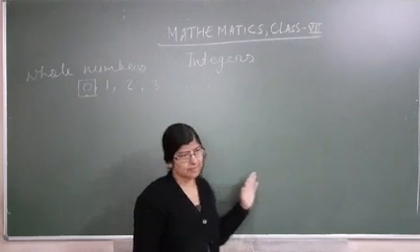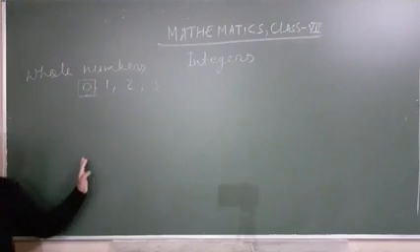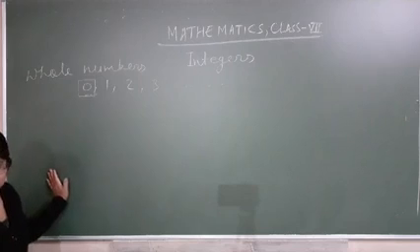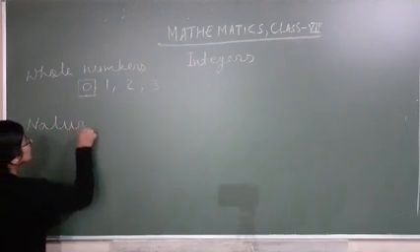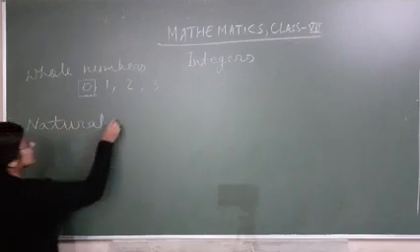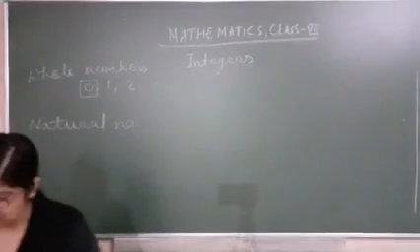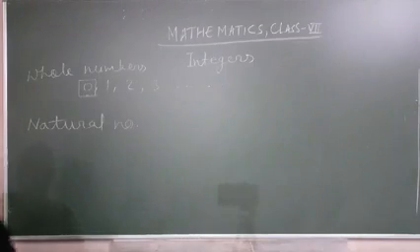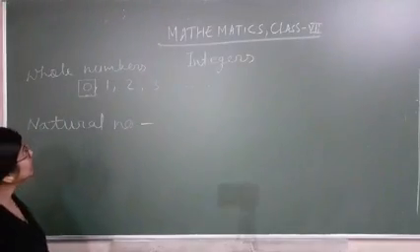Clear? Now the second type of number is called natural numbers. Another name for these numbers is counting numbers, or ordering numbers.